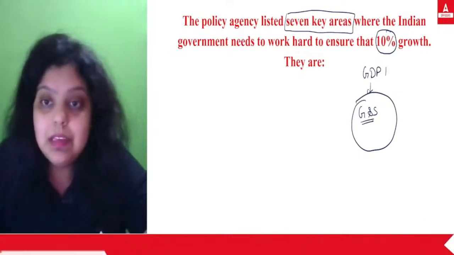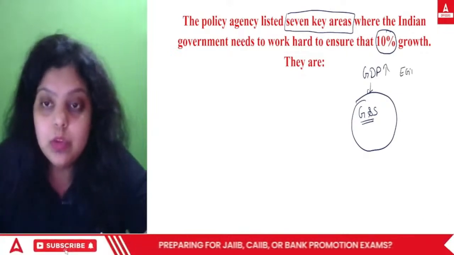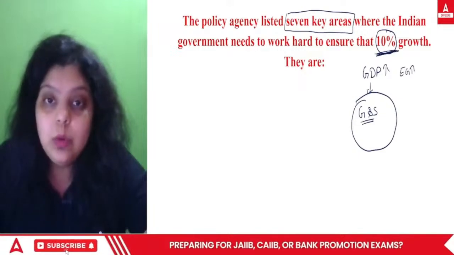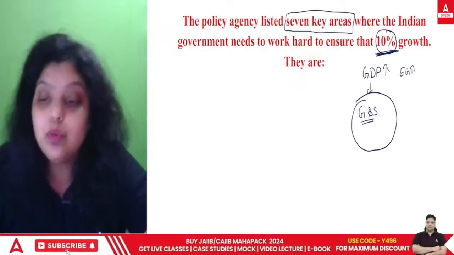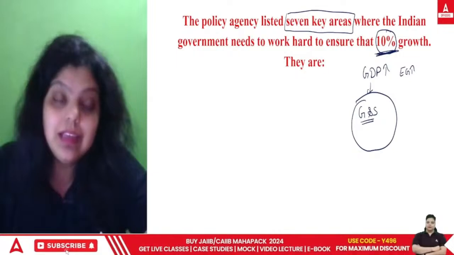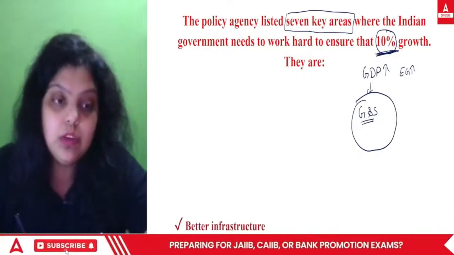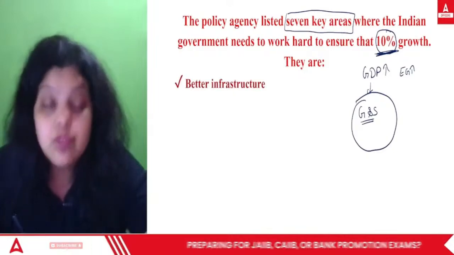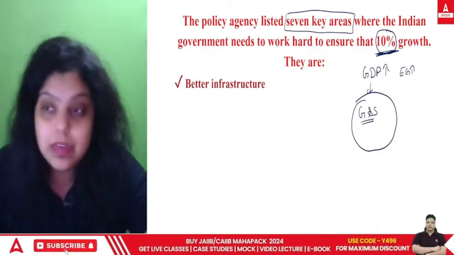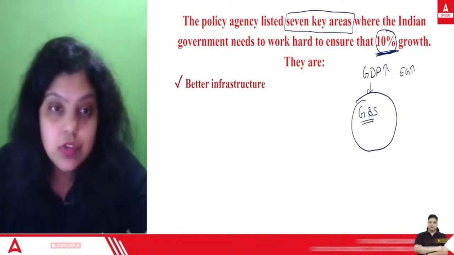And if your GDP is increasing, so will your economic growth. And if you want growth of 10 percent every year, you have to work on the 7 areas defined by NITI Aayog. The first area that NITI Aayog said we have to focus on is better infrastructure. Infrastructure means roads, buildings, hospitals, schools, financial institutions, etc.